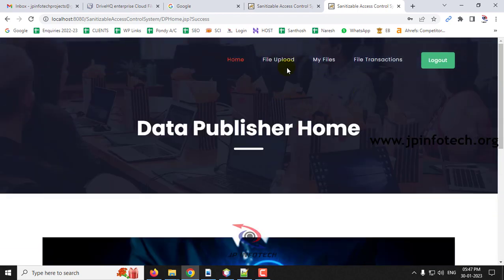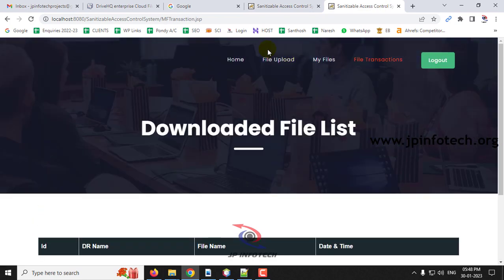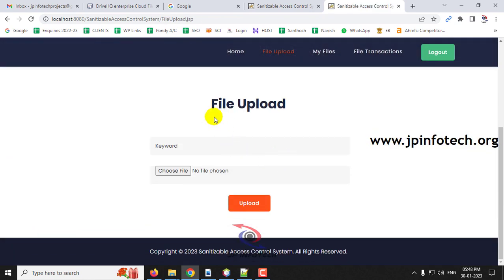Here you can see the options of file upload, my files, and file transactions. If you go to my files, there is no file because I have not uploaded any files, and there are no transactions done. This is the first time I'm logging in. Here you can see the file upload option. First let me upload a file.